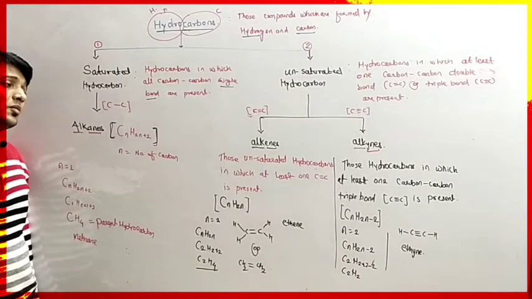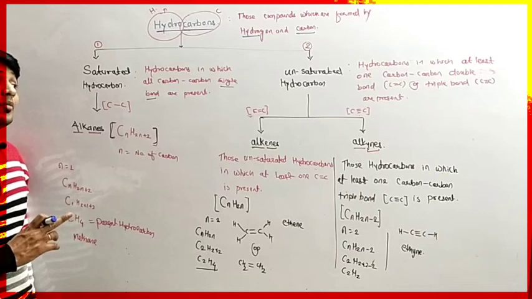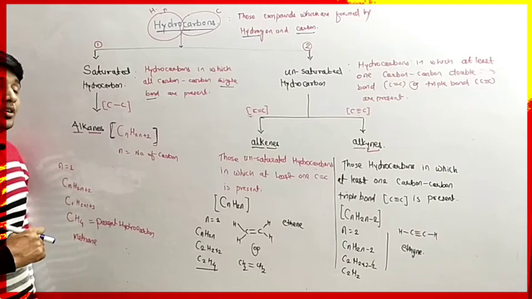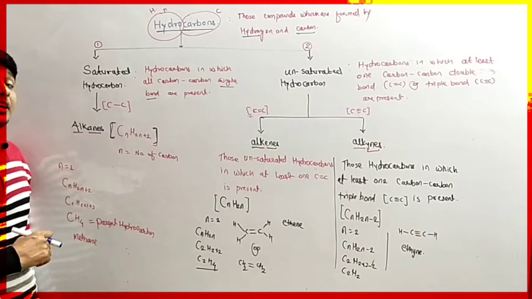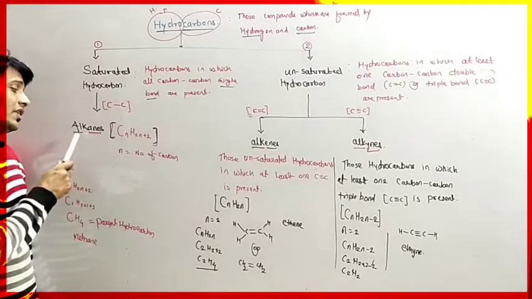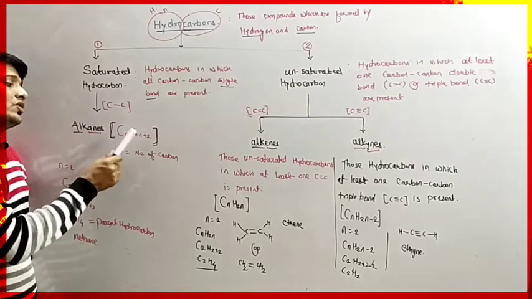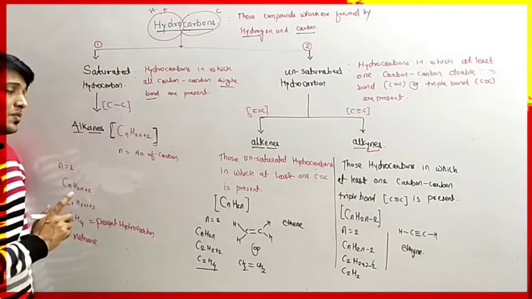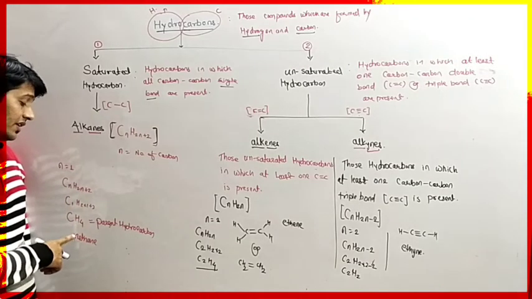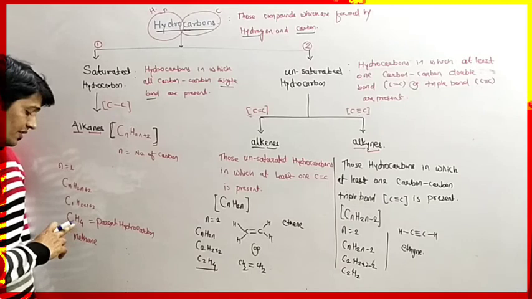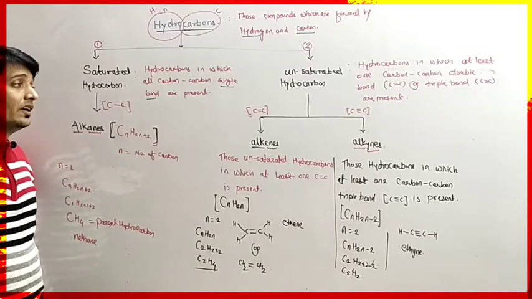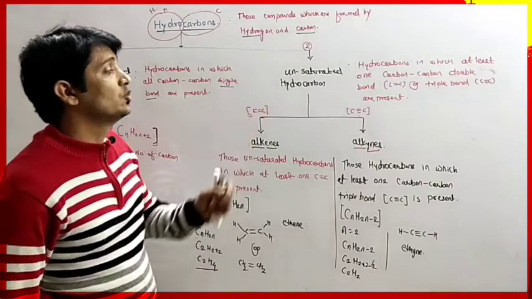Those hydrocarbons in which all carbon-carbon bonds are single bonds are called saturated hydrocarbons. Example is alkanes. Their general representation is CnH2n plus 2, and the first member of alkanes is methane.